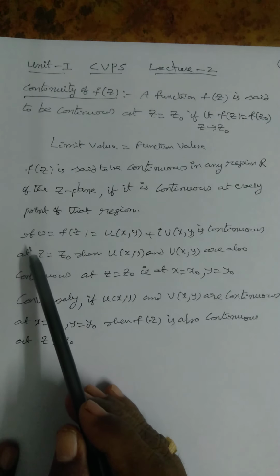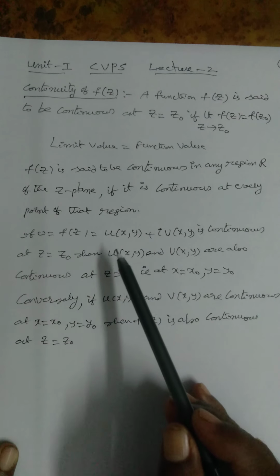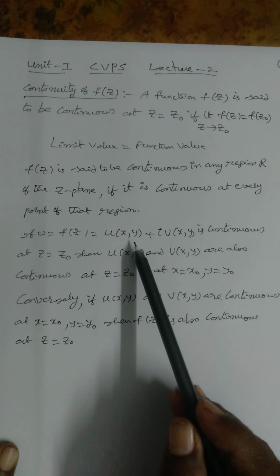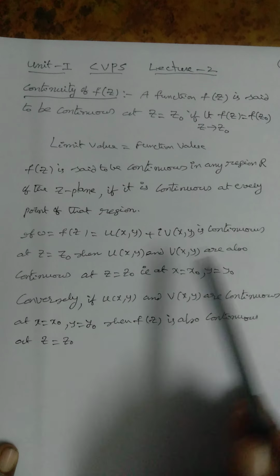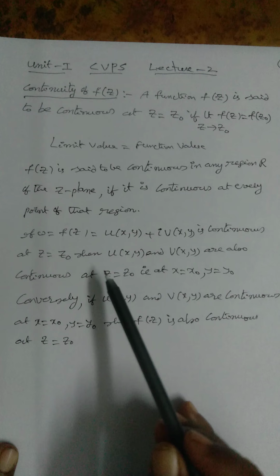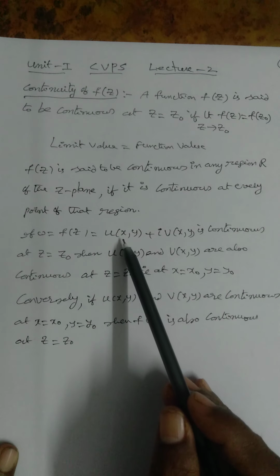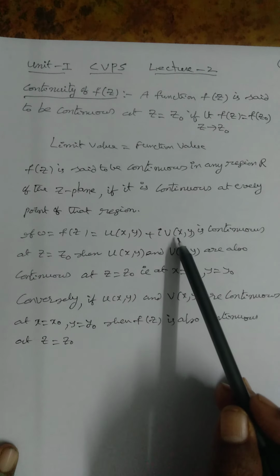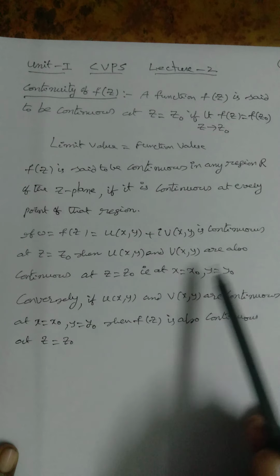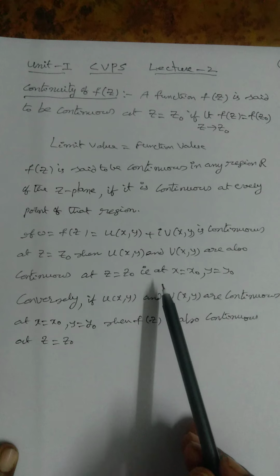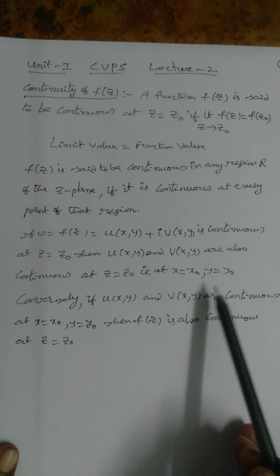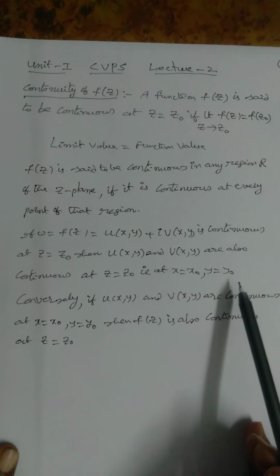Okay. If w is equal to f of z is equal to u plus iv, that is u of x,y plus i v of x,y, is continuous at z is equal to z naught, then the real part u of x,y and imaginary part v of x,y are also continuous at z is equal to z naught, that is at x is equal to x naught, y is equal to y naught.